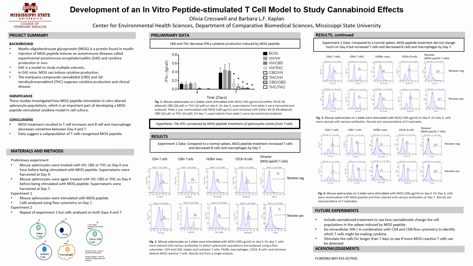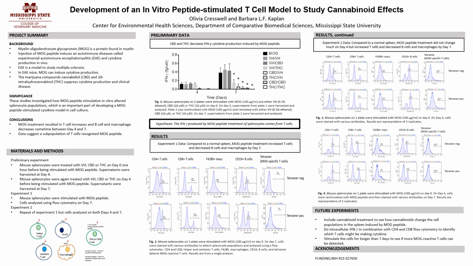In Experiment 1, we noticed that there was about equal CD4, CD8, and CD19 cells at 20 to 30% each. This is different from a normal mouse spleen, where we expect about 10 to 20% T cells and 50% B cells. So this showed that T cells were becoming enriched. Focusing on the tetramer, we saw a slight increase in positive over negative, which suggests that some of the T cells are specific for MOG peptide.